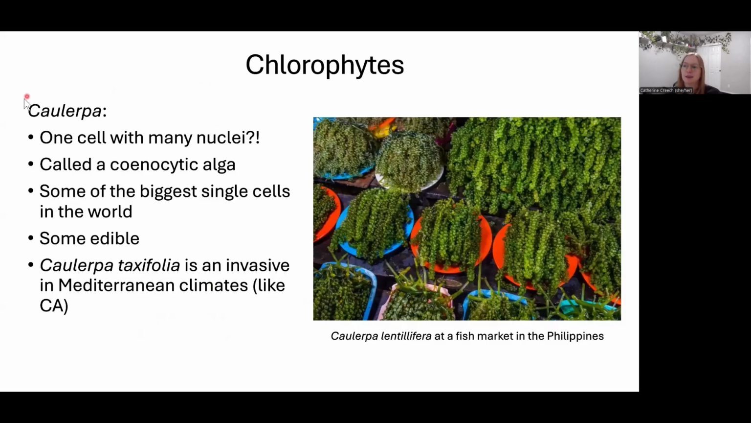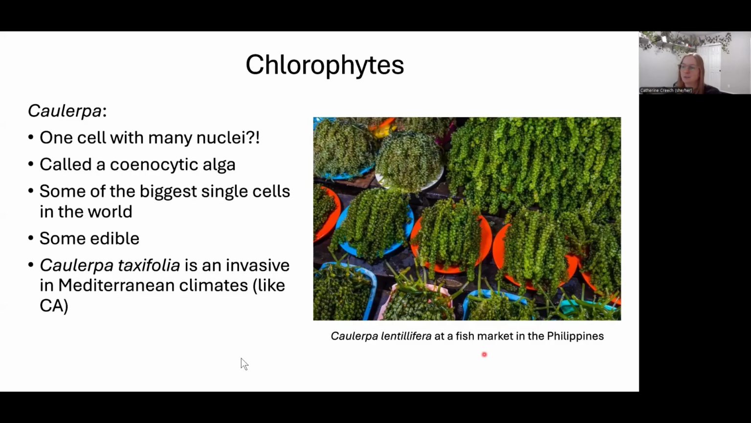We also have some edible green algae. This is the Caloptera. It is one cell. This entire thing, like this string of grapes, is one cell with many nuclei. There are not cell walls dividing the nuclei, so we call it cenocytic. And this is delicious, edible. It's some of the biggest cells in the world. So this is all one cell here. This strip is one cell.